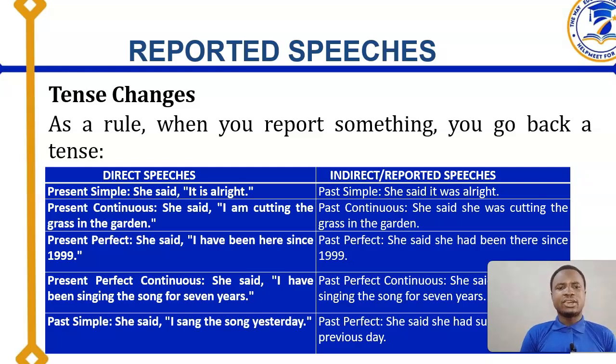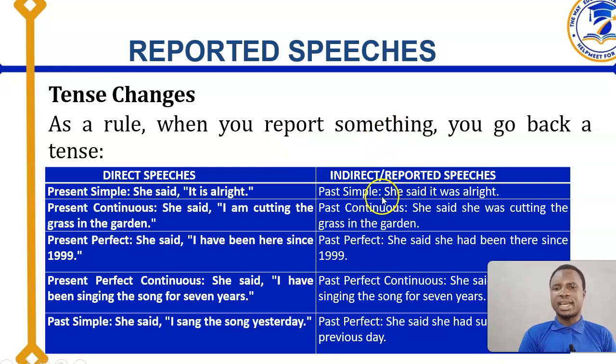Number one is the simple present tense, or simple present form. When we say simple present, we mean there is no modification, there is no auxiliary verb to the verb. You only have the verb in the present form. Let's look at it. Simple present, we have: she said. Remember, that is for direct reported speech. What did she say? "It is all right." You see that it is all right is enclosed within quotation marks, right?